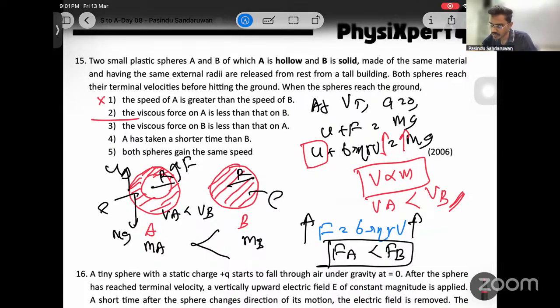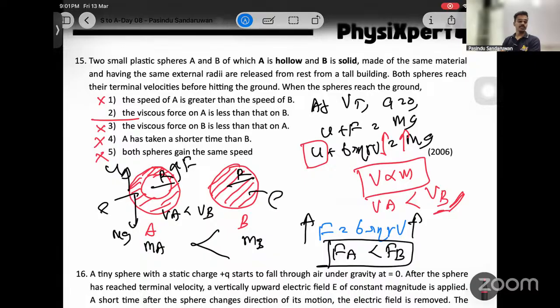Third one. The viscous force on B is less than... no. A has taken a shorter time than B. Higher velocity takes a shorter time. Higher velocity is B. So B takes a shorter time. 4 is also wrong. Both spheres gain the same speed. No, that's also wrong. So answer is 2. See? Small arguments. Pretty simple arguments, as long as you know these fundamentals.